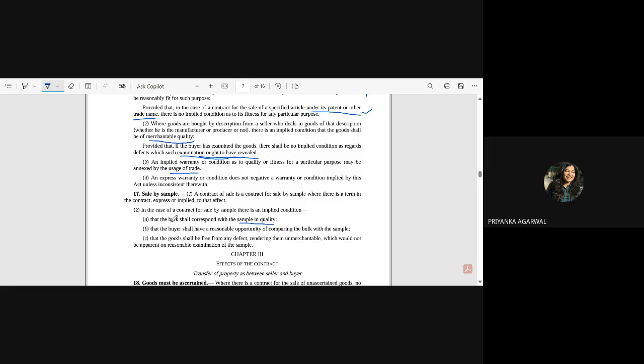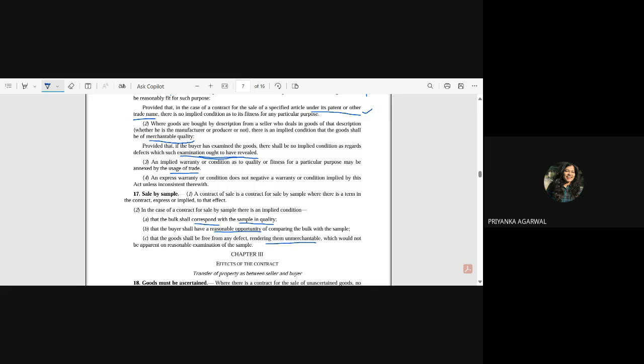That means it must be sunflower oil only. The buyer shall have a reasonable opportunity of comparing the bulk with the sample. So they should give you that reasonable opportunity to inspect that the bulk matches the sample. And the goods shall be free from any defect rendering them unmerchantable which would not be apparent on reasonable examination of the sample. This is covering your latent defect.